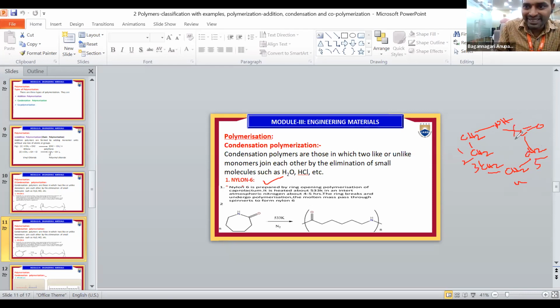Now ring breakage takes place to form nylon 6. When the caprolactam ring breaks, that is NH, CH2 taken 5 times, C double bond O, taken n times. So this is nylon 6 preparation.